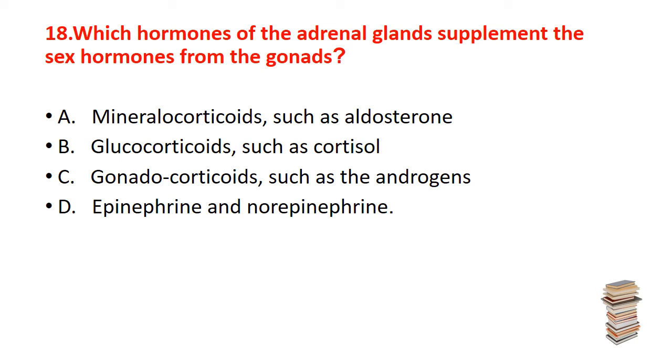Now, the question number 18. Which hormones of the adrenal glands supplement the sex hormones from the gonads? The option is A, mineralocorticoids such as aldosterone, B, glucocorticoids such as cortisol, C, gonadocorticoids such as androgens, D, epinephrine and norepinephrine. The correct answer is C, gonadocorticoids such as androgens.